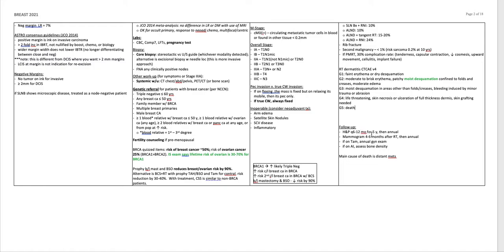Follow-up H&P every 6 to 12 months for 5 years and then annually. Get a mammogram 4 to 6 months after radiation, then annually. If you're on tamoxifen, get an annual gyne exam. If on anastrozole or an AI, assess bone density. The main cause of death is distant mets.